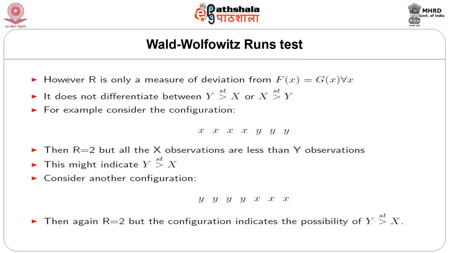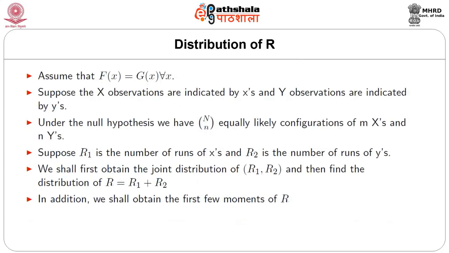This might indicate that Y is stochastically larger than X. Next, consider another configuration, that is 4 Y's in a row and then 3 X's in a row. Then again, the number of runs is 2, but the configuration indicates the possibility that X is stochastically larger than Y.